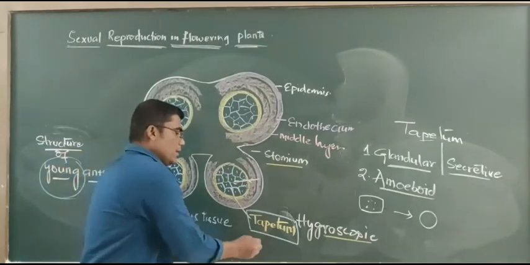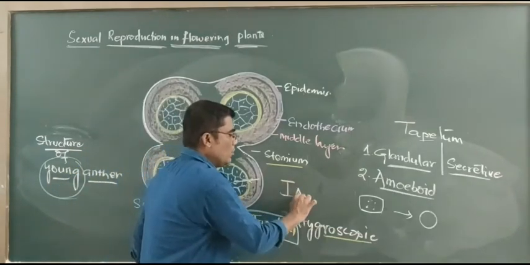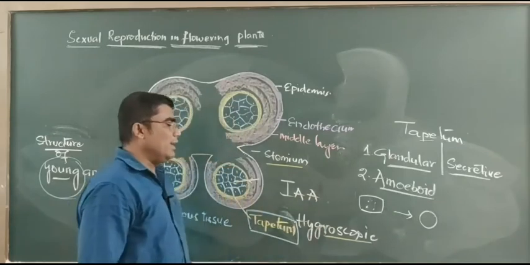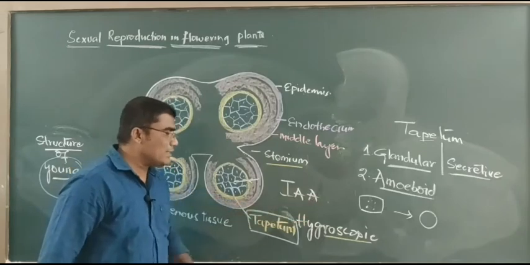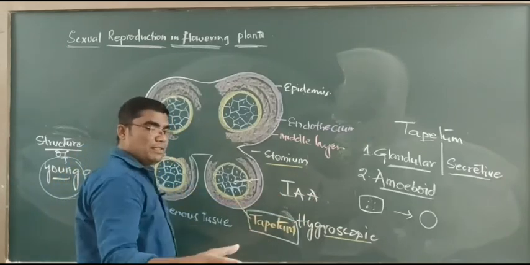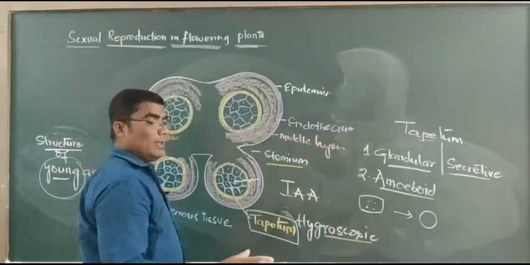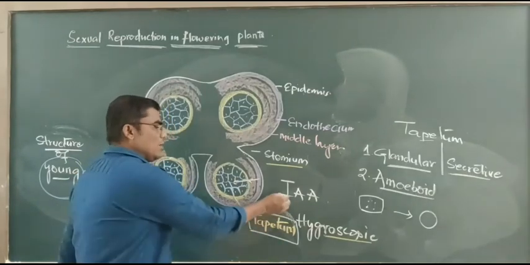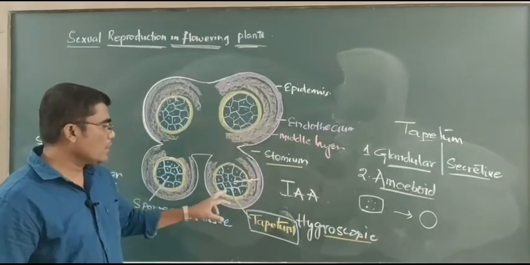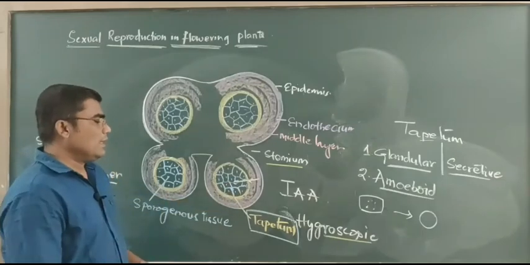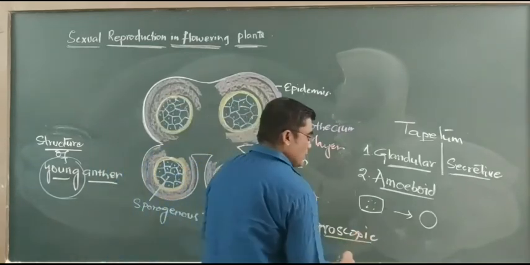Tapetum is also helpful for the secretion of one hormone called IAA, indole acetic acid, which is one type of auxin. It is helpful for the differentiation and enlargement of cells, and this hormone is also helpful for the formation of pollen grains from pollen mother cells. Tapetum is also helpful for the secretion of Ubish bodies.